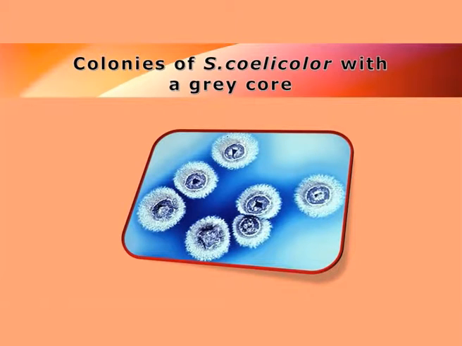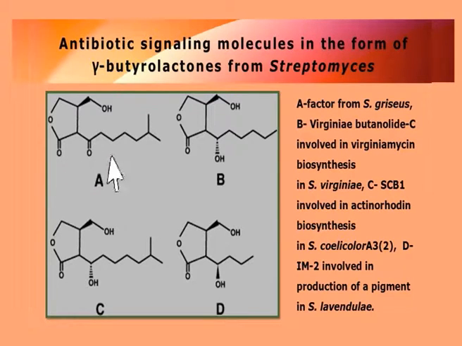In Streptomyces coelicolor and in other species of Streptomyces, there is a unique hormone-like molecule represented by butyrolactone molecules, which actually activate the production of different secondary metabolites in Streptomyces griseus, Streptomyces virginiae, Streptomyces coelicolor and Streptomyces lavendulae. So what does it mean? It means that this secondary metabolite is produced under the influence of a growth hormone-like compound represented by butyrolactone.